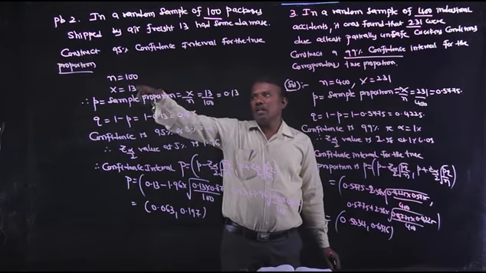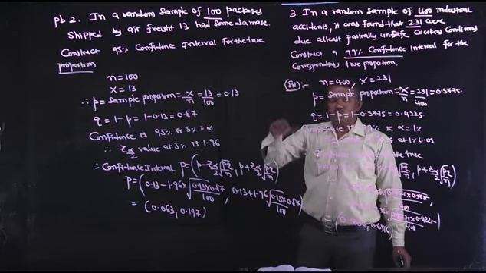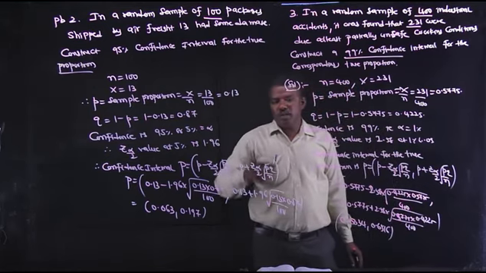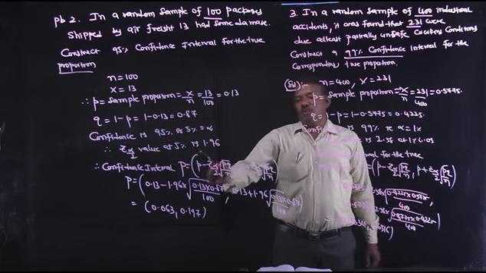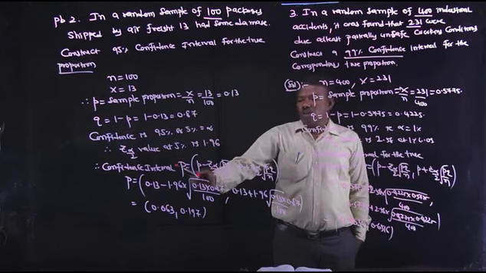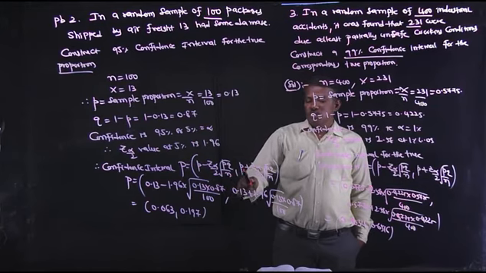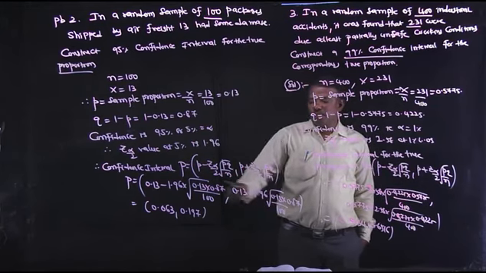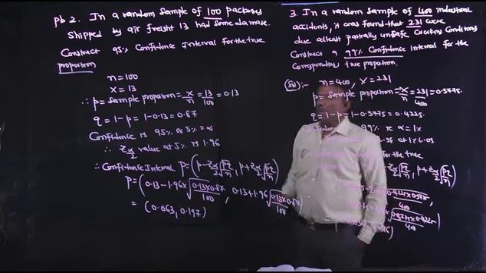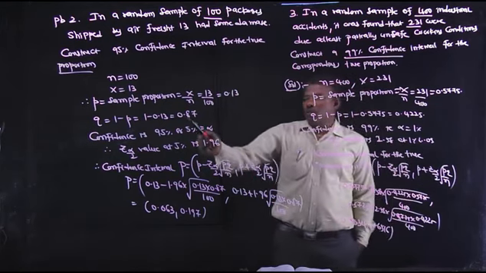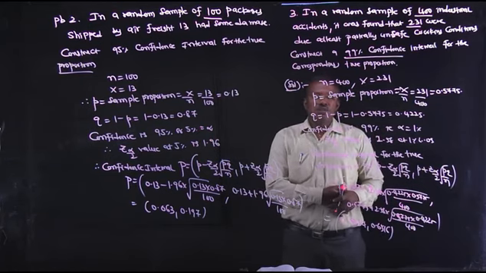And this other problem is the confidence interval at 95%. Here also n is 100, x is 13, small p, the sample proportion, is 0.13, that is 13 by 100, x by n, q is 1 minus p, 0.87. Confidence is 95%, so alpha is 5%, and the Z alpha by 2 value at 5% is 1.96. So the confidence interval is small p minus Z alpha by 2 into root over pq by n, comma, small p plus Z alpha by 2 into root over pq by n. Then we get the confidence interval for the true proportion by substituting n is 100, small p is 0.13, small q is 0.87.